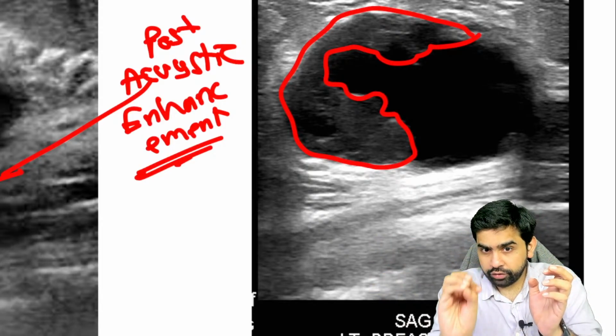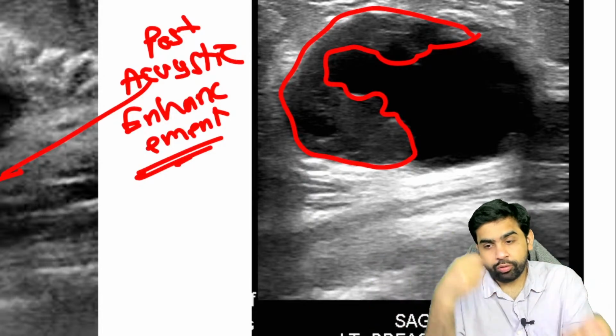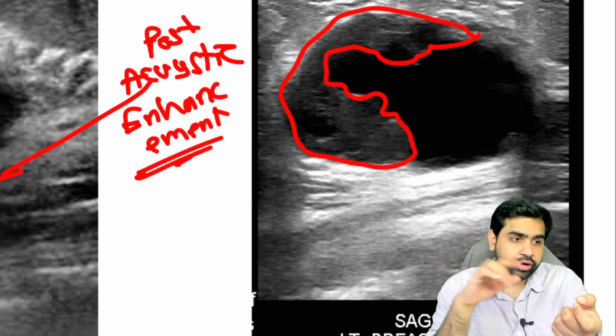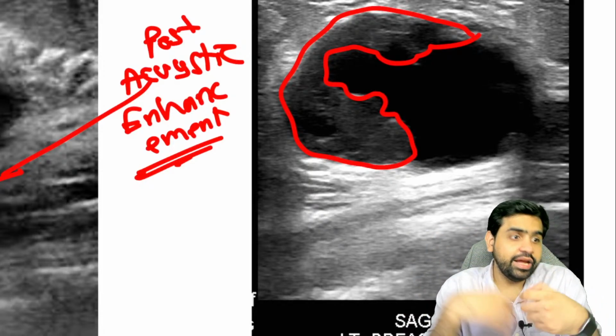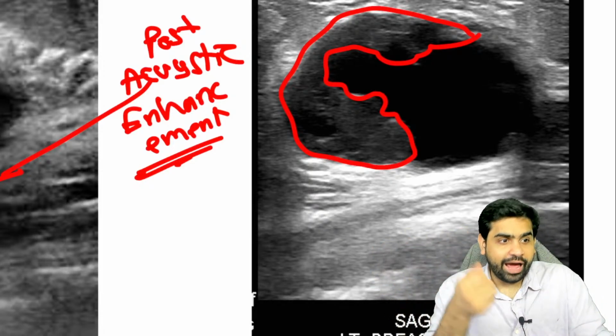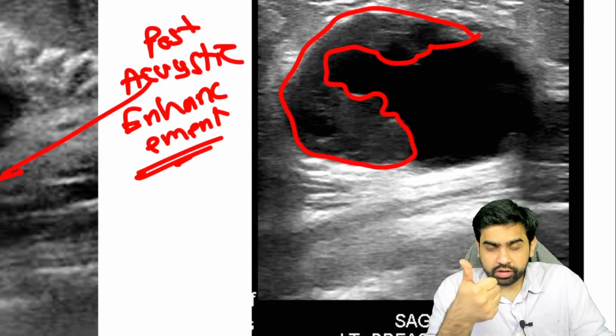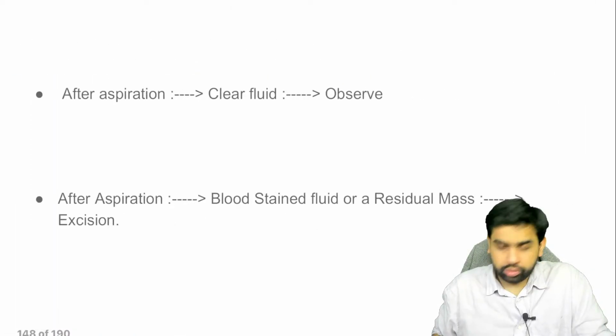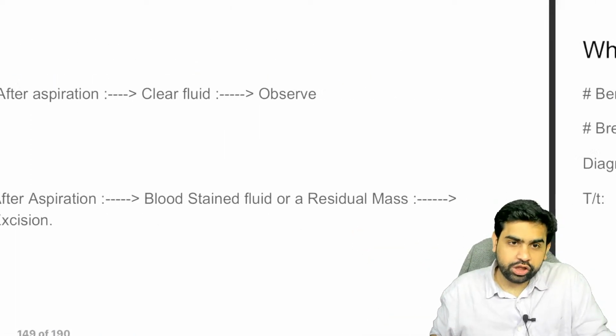There's going to be some residual lesion, and if you aspirate and there is a blood stain, then in that scenario you'll have to excise it. So it is never an IND, guys. It's never an IND. What you basically have to do over here is aspiration. If there is a blood stain, or if there is a residual lesion, then you have to excise that cyst. You can just go through this, this is what I just explained to you.